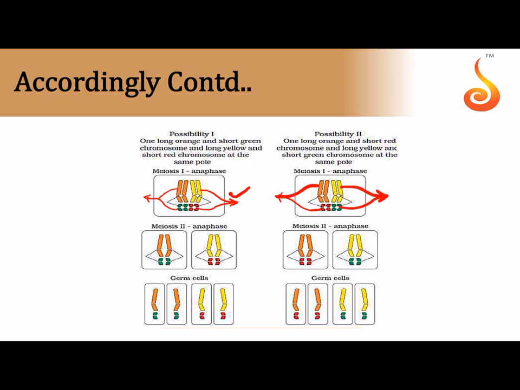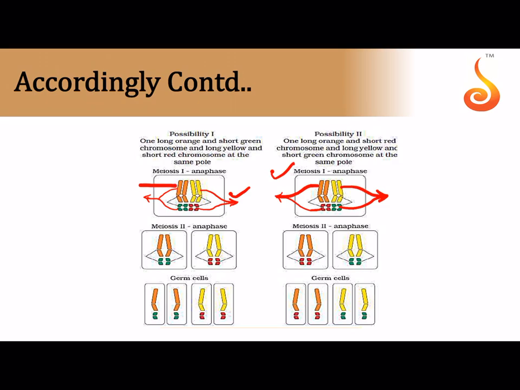Imagine if there was no independent assortment, then wherever orange goes, green goes there, and wherever yellow goes, red also goes there. But that is not the case, because wherever orange goes, green is not always following it. In the next scenario you are seeing that orange is moving along with red. So this shows that orange and green and yellow and red are not dependent on each other.